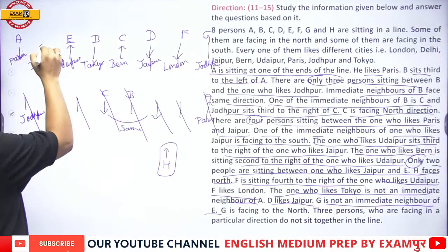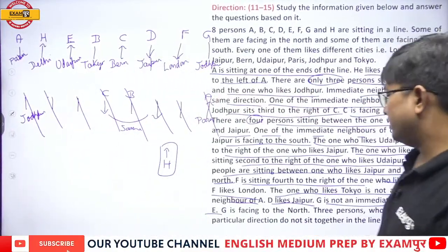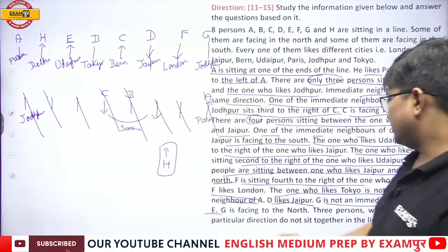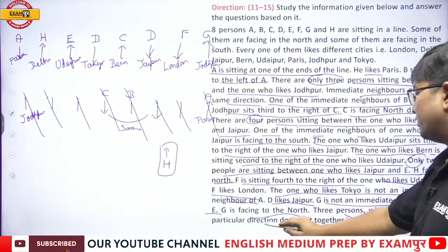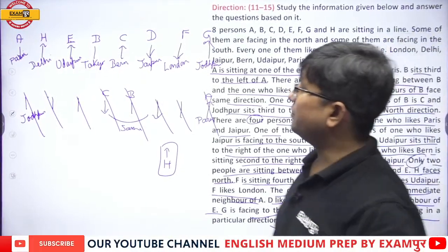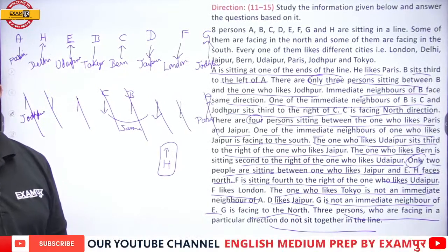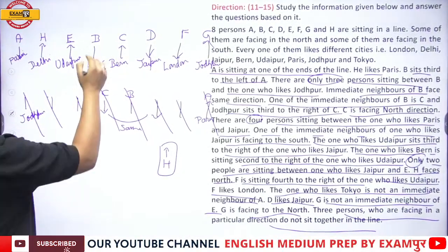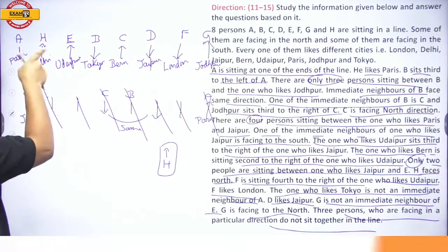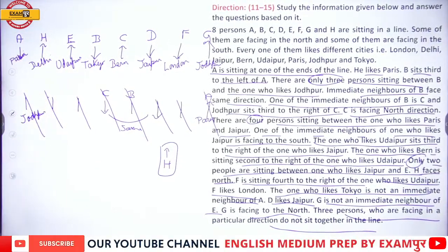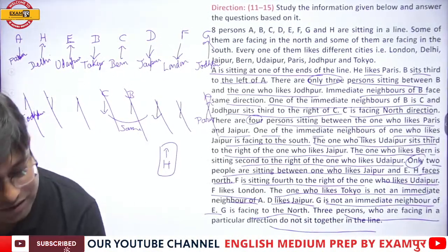And that means H is facing north will be over here. Now it is also telling G is facing to the north. It is done. Now 3 people who are facing in a particular direction do not sit together. Please understand, 3 persons who are facing in a particular direction do not sit together. So now this cannot face north. It would be facing south. Alright, and now, my dear students, these 2 are north. So these are south. Alright everybody. Fine everyone, getting it or not? Yes or no, my dear students?